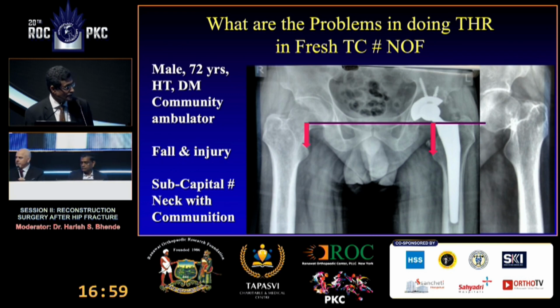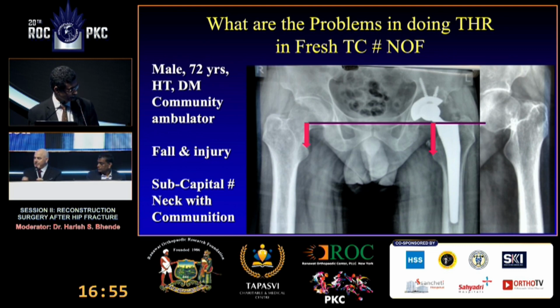Anybody else using high offset? The problem with dual mobility is that it doesn't eliminate dislocation. And if they dislocate, it makes it very difficult to close reduce. So that's why I don't do them. If I have a dislocation, the patient goes to an ER, they get closed reduced, and I see them a week or 2 weeks later. If they can't be closed reduced, that's a problem for me now.